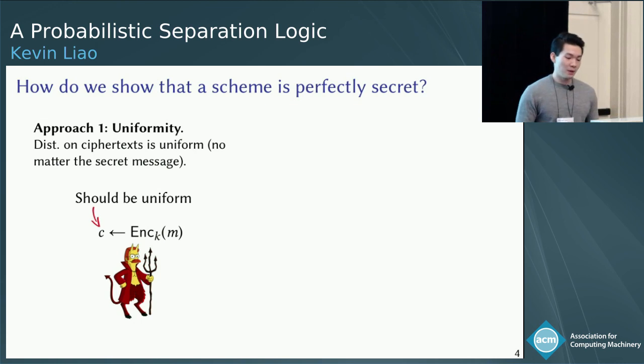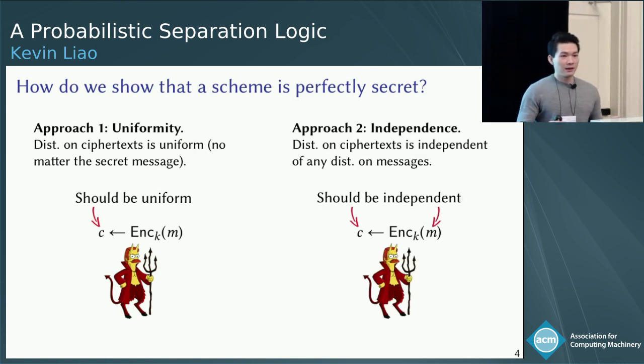Another approach would be by an independence argument. The goal here is to say that the distribution on ciphertexts is independent of any arbitrary distribution on messages. Put otherwise, this means that the distributions have no correlations between them, and so information about ciphertexts doesn't give you any information about plaintext.